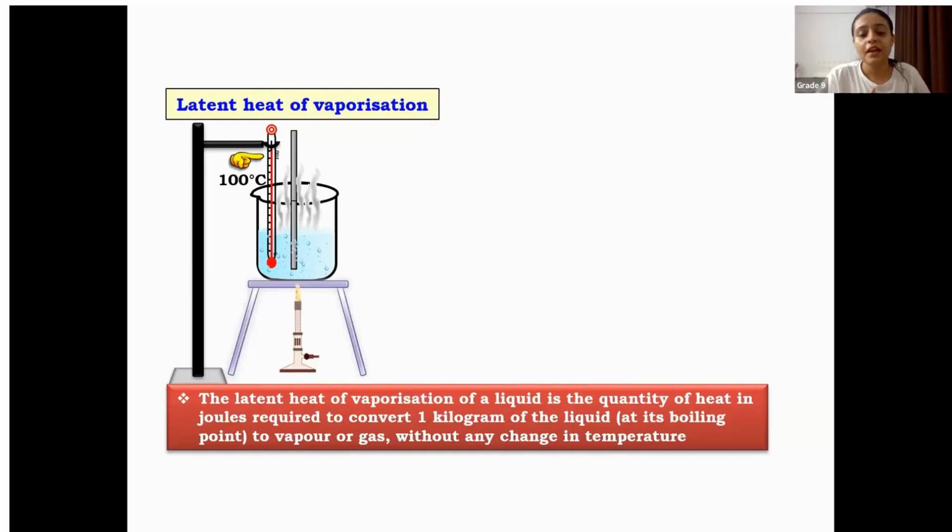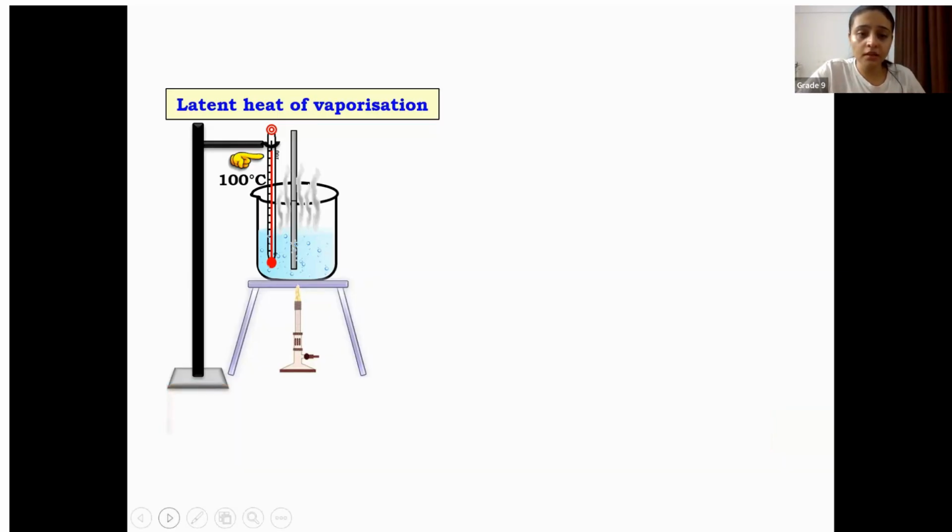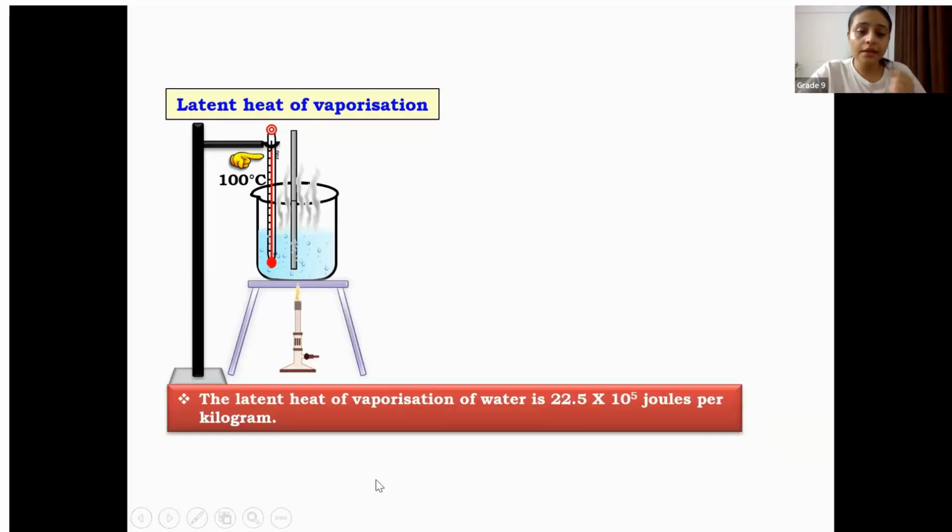Thank you, Lavanya. Okay, so we will try to see this question. The latent heat of vaporization of water is 22.5 times 10 to the power 5 joules per kilogram. This is the energy which is present in the steam, mind it, which is more. That is why the steam is more severe than the boiling water.